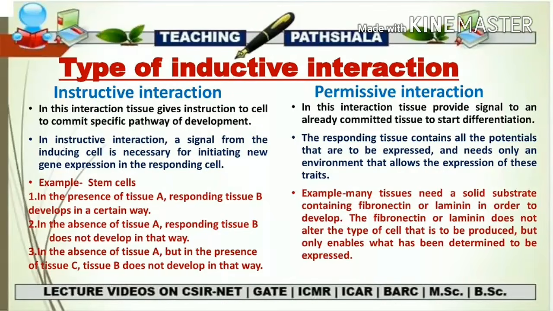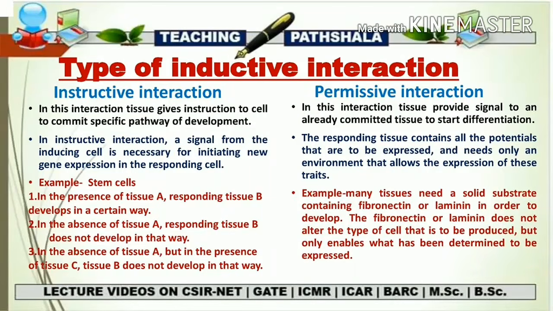Now let's talk about the permissive interaction. The responding tissue contains all the potential that is to be expressed and needs only an environment that allows the expression of these traits. The cells which interact in a permissive manner are already committed to their work and will start differentiating after getting a desirable environmental condition. For example, many tissues need a solid substrate containing fibronectin or laminin in order to develop. The fibronectin or laminin does not alter the type of cell that is to be produced, but only enables what has been determined to be expressed.